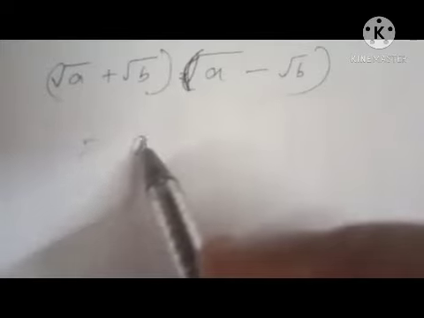Root a plus root b into root a minus root b. a plus b into a minus b becomes what? a square minus b square. So here root a square will be a, then root b square will be b, between them minus.